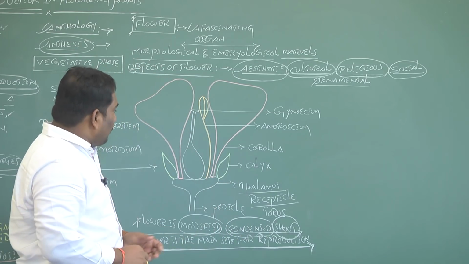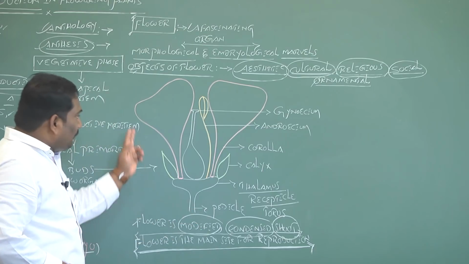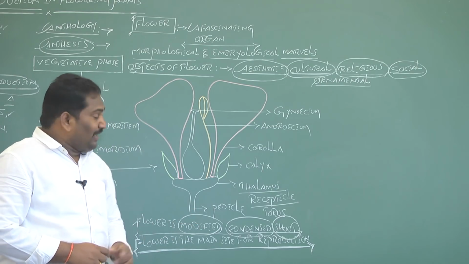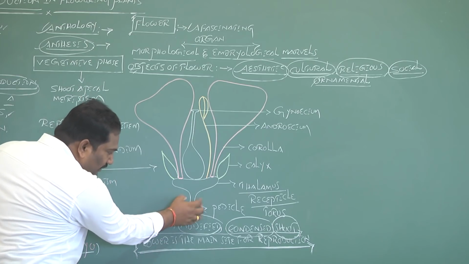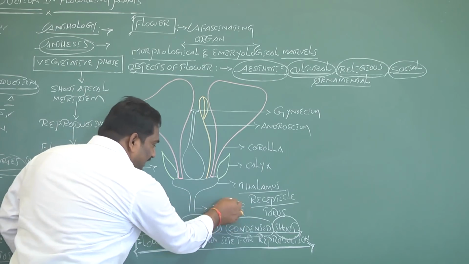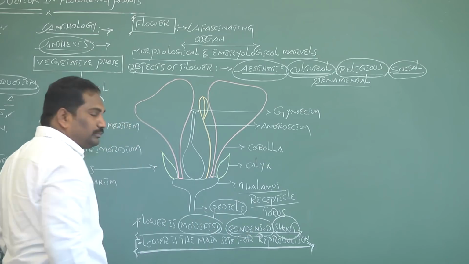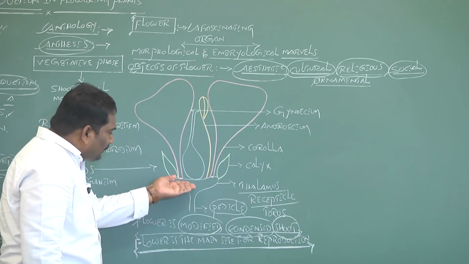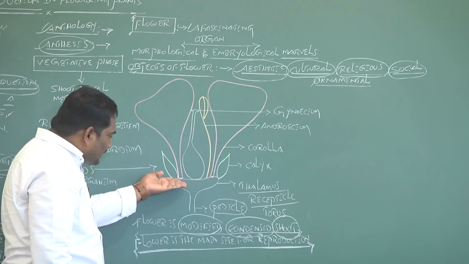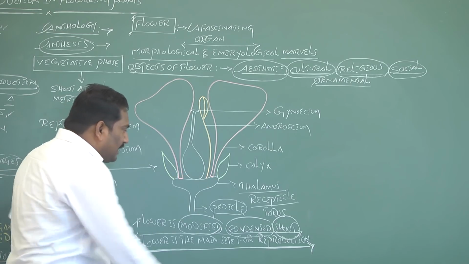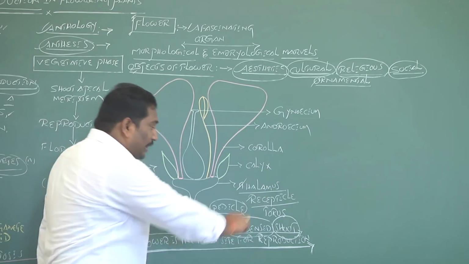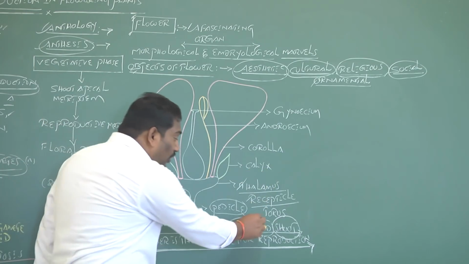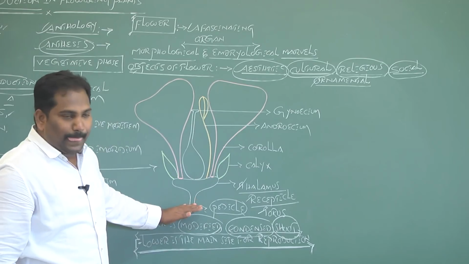Now we discuss the structure of a bisexual flower. In the structure of a bisexual flower, the stalk of the flower is called the pedicel. The top of the pedicel, having a flattened structure, is called the thalamus. Thalamus is also called the receptacle, or torus.